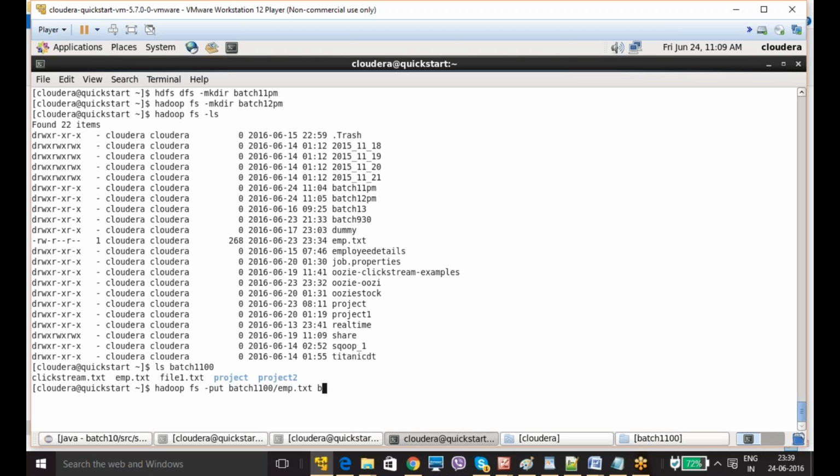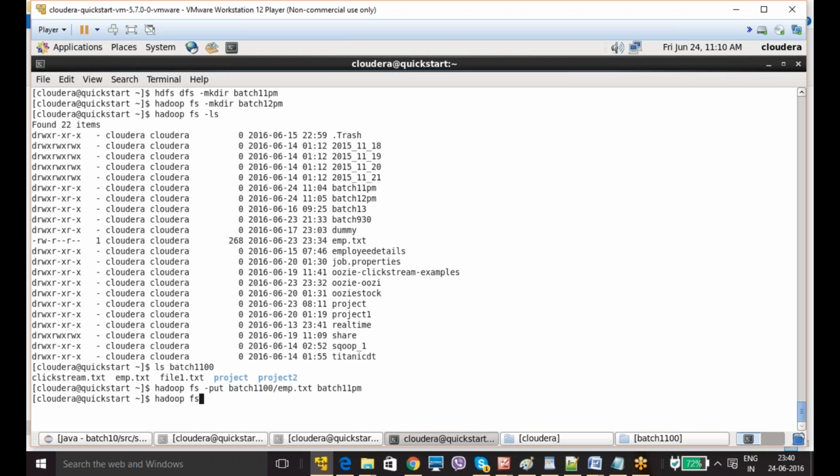Now you need to mention the destination, where I want to copy. I am going to give batch 11 PM. This is where I am going to copy. It is copied.